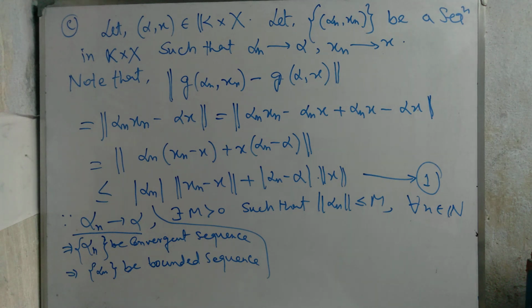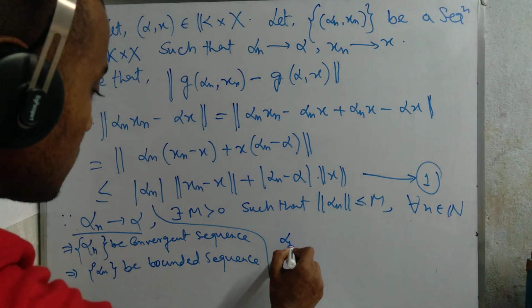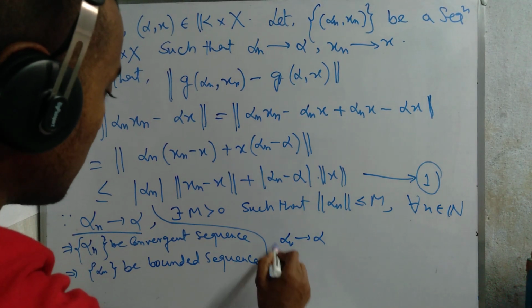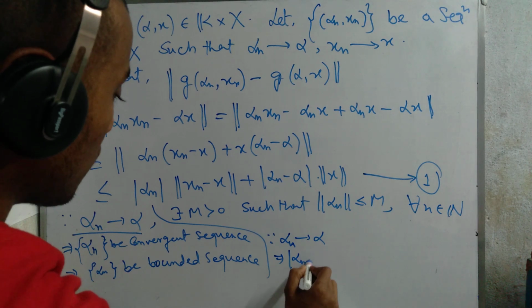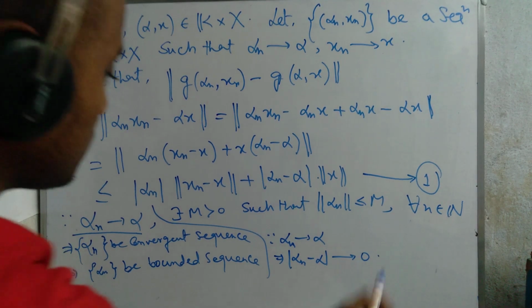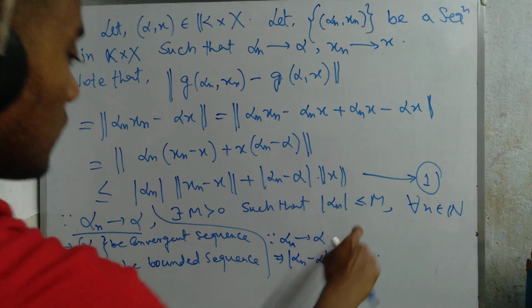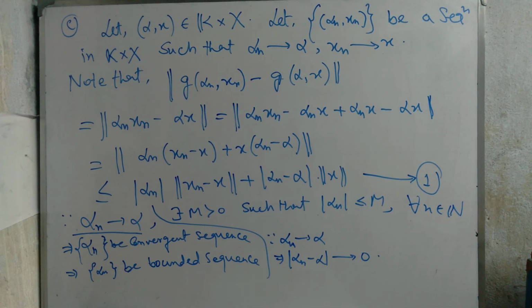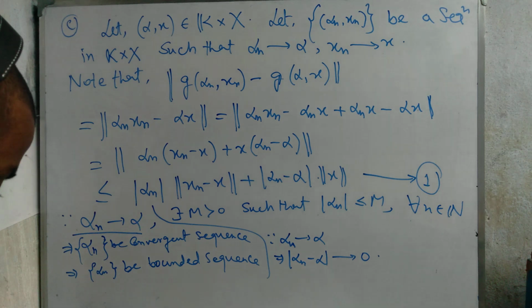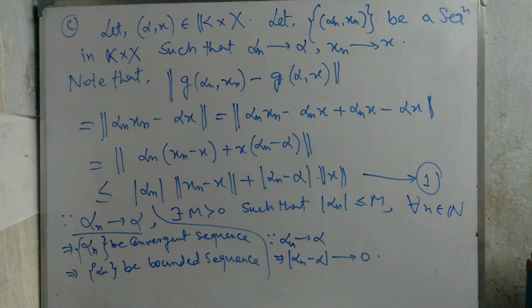Since alpha_n tends to alpha, this implies mod of alpha_n difference alpha tends to 0. Here the norm is not needed, because alpha and alpha_n are elements of K, so just mod is necessary. If you write the norm, then not a problem at all.